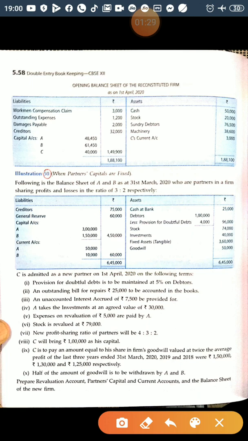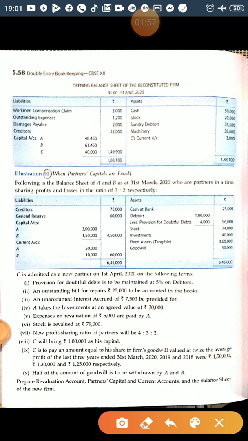On the liability side, creditors, general reserve, capital account balances and current account balances are given. On the asset side, cash, debtors, less provision for doubtful debt, stock, investment, fixed assets, tangible, and goodwill, that is the existing goodwill. Now C is admitted as a new partner on 1st April 2020 on the following terms.